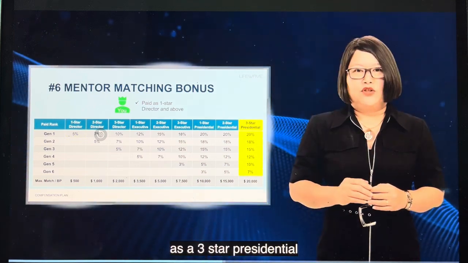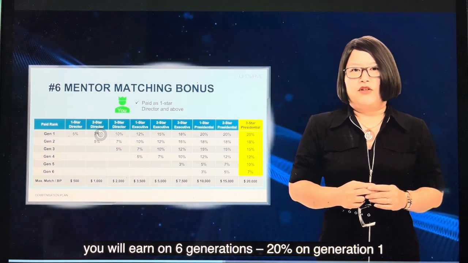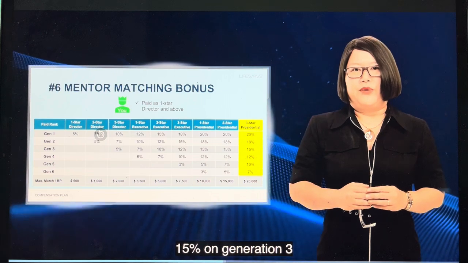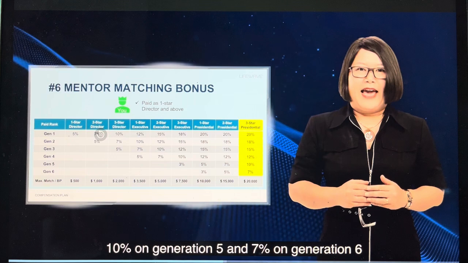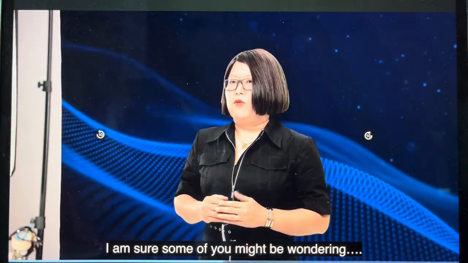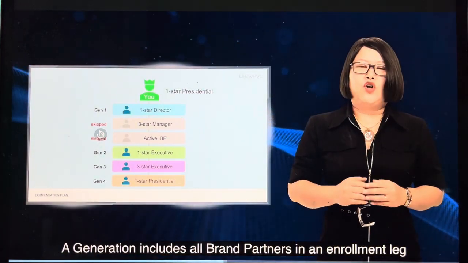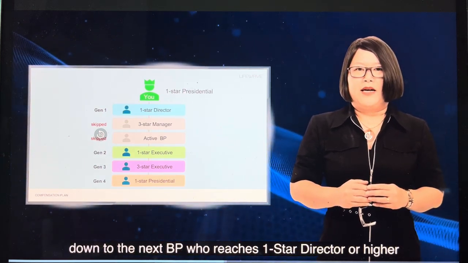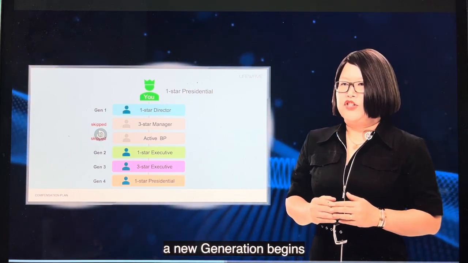At the top, as a 3-star presidential, you will earn on 6 generations: 20% on generation 1, 18% on generation 2, 15% on generation 3, 12% on generation 4, 10% on generation 5, and 7% on generation 6. Now, I am sure some of you might be wondering, what is a generation? Let me explain. A generation includes all brand partners in a line of enrollment, down to the next brand partner who reaches 1-star director or higher. Once a leader qualifies, a new generation begins.